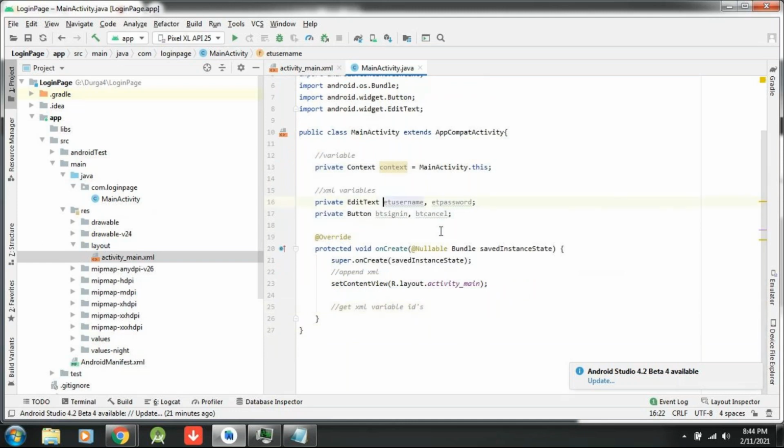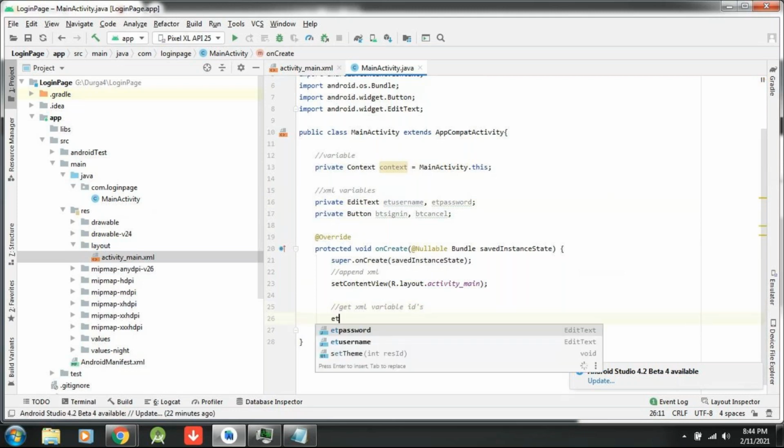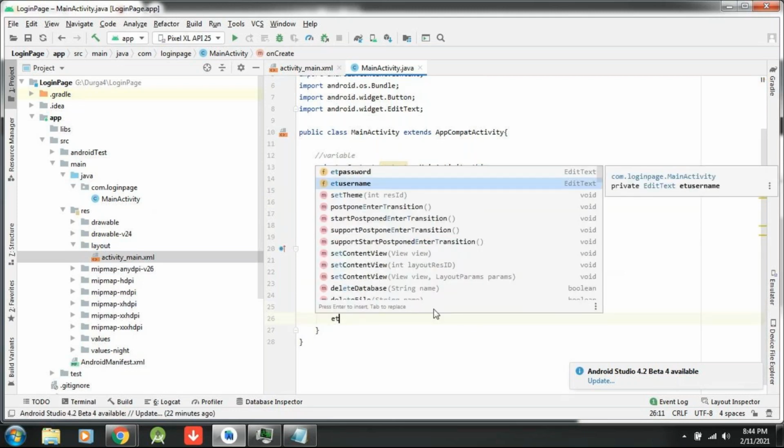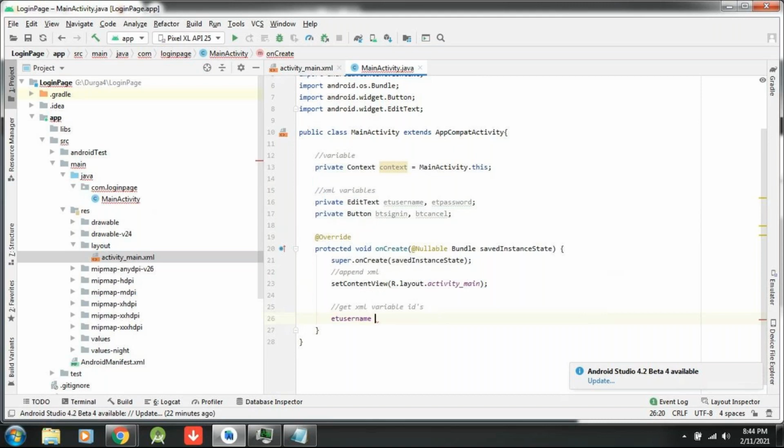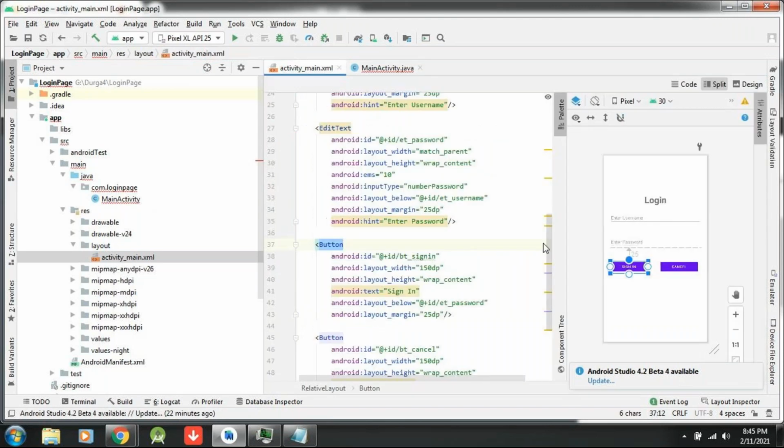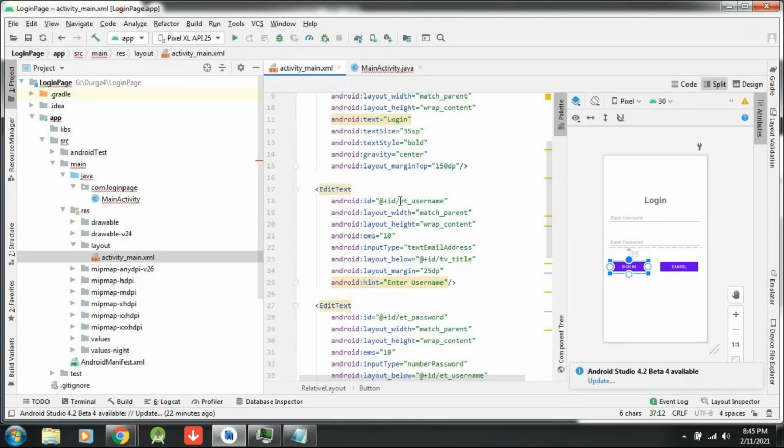Edit text username I have taken, so I have to write ET username. This username is an edit text, and you can find this edit text username with its ID.